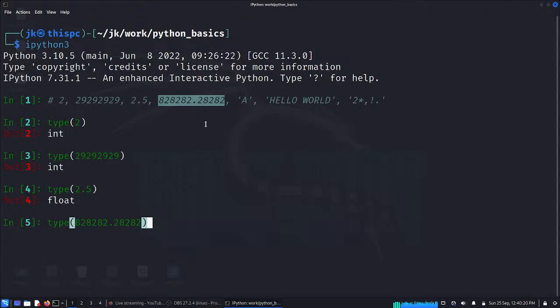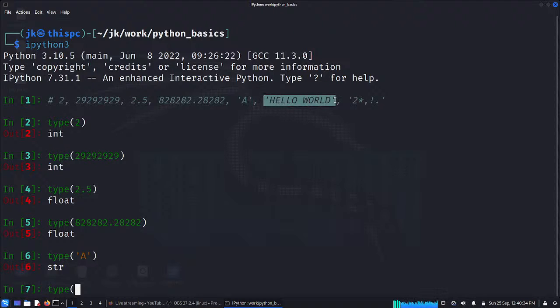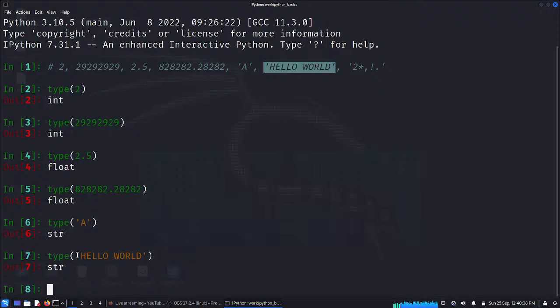Let's see what the next one says. Again it gives float. And again we can ask what type is a. It gives str, as in string. And again, let's do hello world. To mention again, we can have single quotation or double quotation for a string, so you need to be consistent on the left and right side.